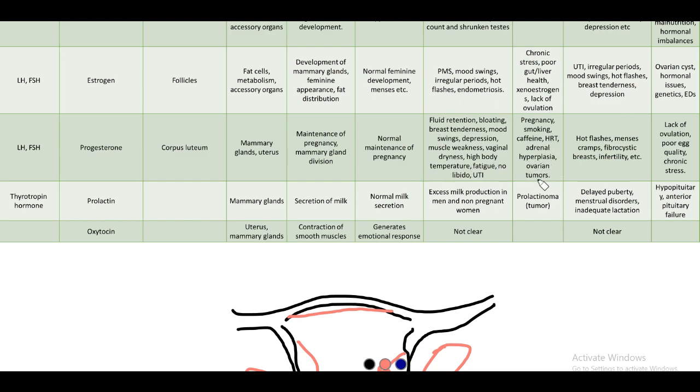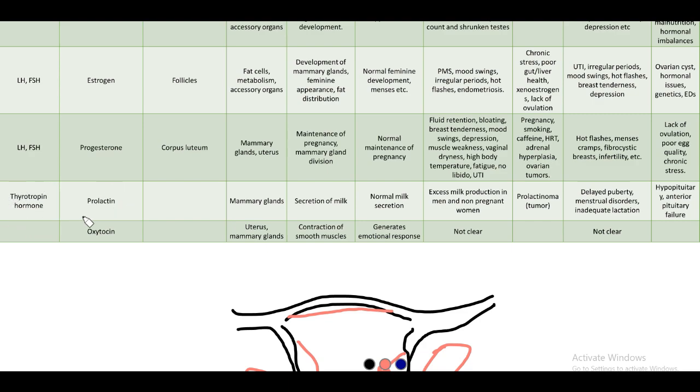Adrenal hyperplasia, ovarian tumors. If it is too low, hot flashes, menstrual cramps occur, fibrocystic breasts, infertility, and so on. And actually menstrual flow occurs due to decrease or lack of this hormone. Lack of ovulation, poor egg quality, and chronic stress cause these symptoms. Then we have the prolactin hormone. Prolactin means pro means for, lactin is for milk. So it helps in secretion of milk.